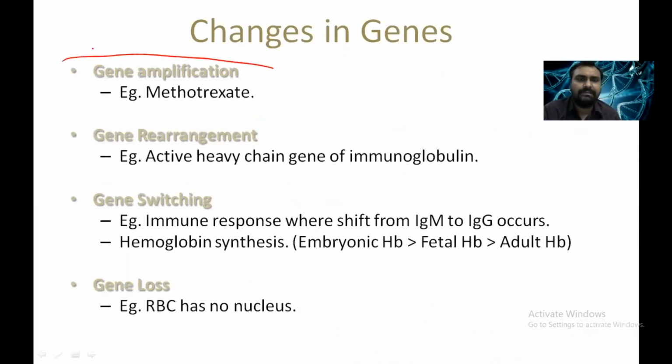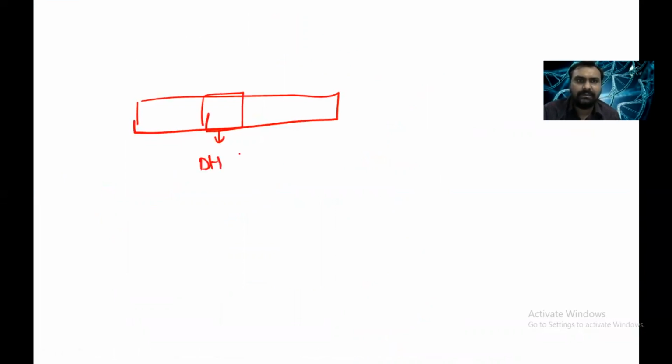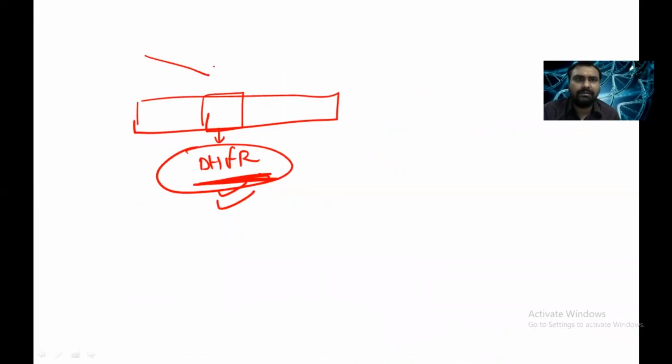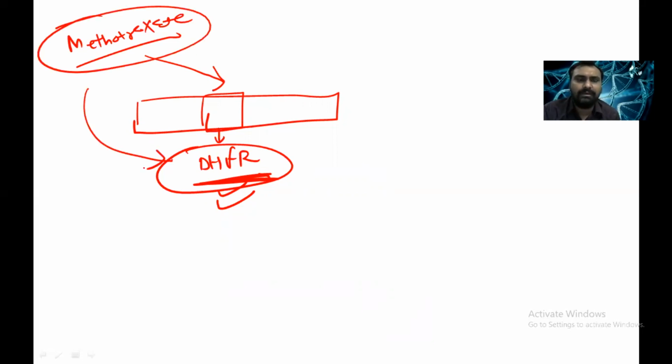First is gene amplification. So what is gene amplification? Suppose in our DNA there is a gene. This gene will synthesize the protein called dihydrofolate reductase. But in mammals, this dihydrofolate reductase is inhibited by the anti-cancer drug called methotrexate. Methotrexate will inhibit the dihydrofolate reductase enzyme, and by that it will inhibit DNA synthesis, and it can be helpful.